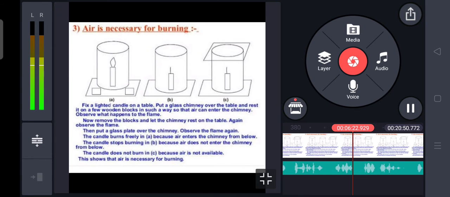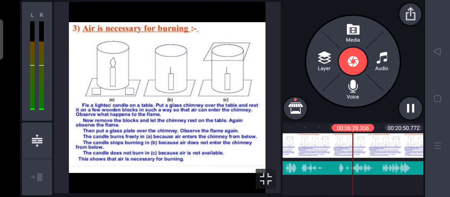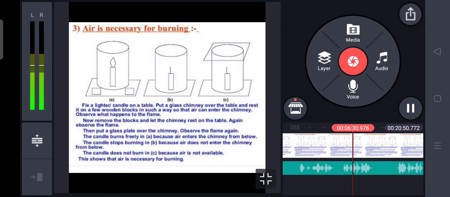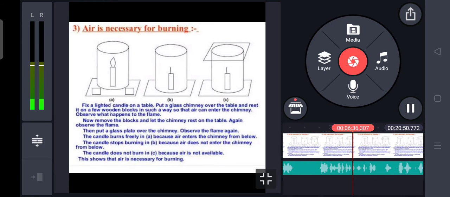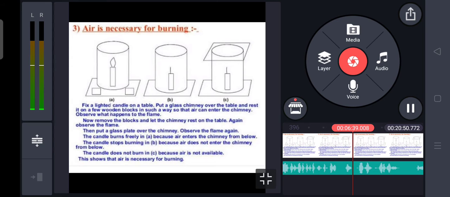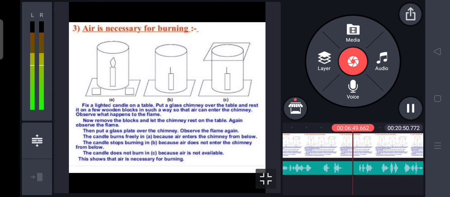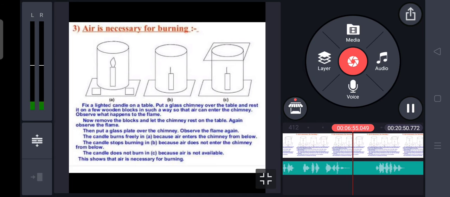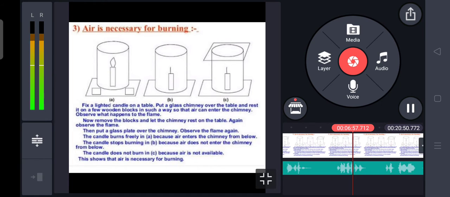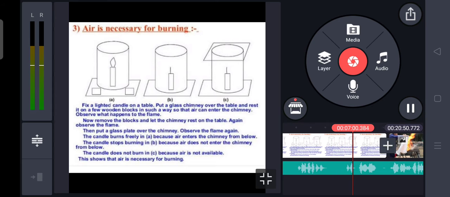So there are so many activities by which we can easily explain this fact that oxygen is very important for combustion. For example, if you cover a burning charcoal with a glass or with a vessel, then after some time you can notice that it stopped burning. When you cover this burning charcoal with a gas jar or with a glass, the supply of fresh air to the burning charcoal is cut off. So without fresh air or without oxygen, it cannot burn.